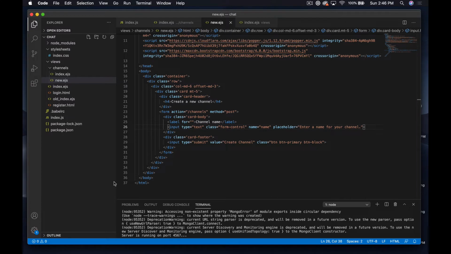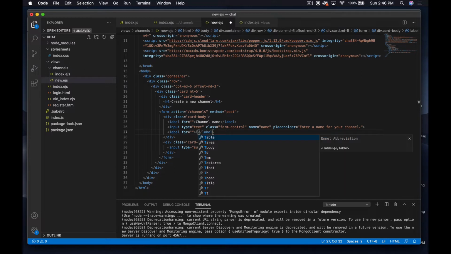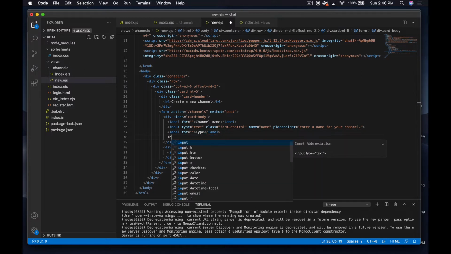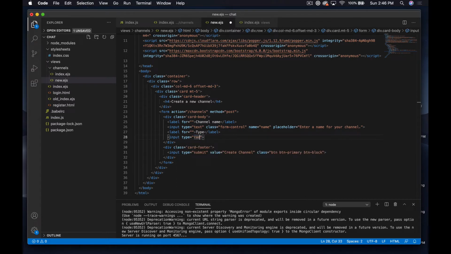Underneath this channel name input, I'm going to put another label like this, and we're going to say type. And then let's do an input type equals radio.